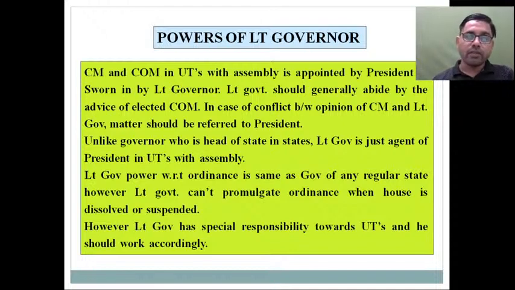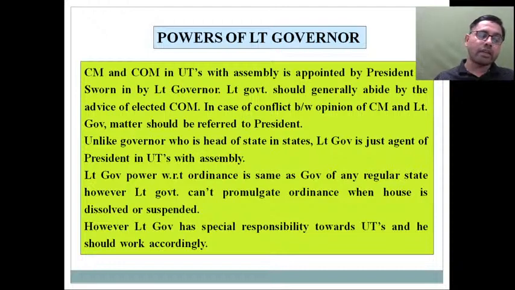So friends, with this small discussion, I hope you now have a clear idea of why these union territories are there, why some union territories have been provided with a legislative assembly, and why other union territories have not been provided with a legislative assembly. So this is one important aspect from where you may expect a question in your UPSC prelims examination. I hope you would have liked this lecture and developed some clear understanding about this particular topic of union territory.